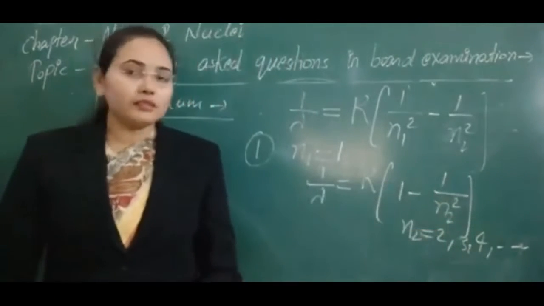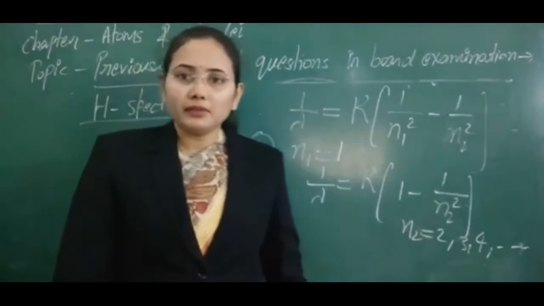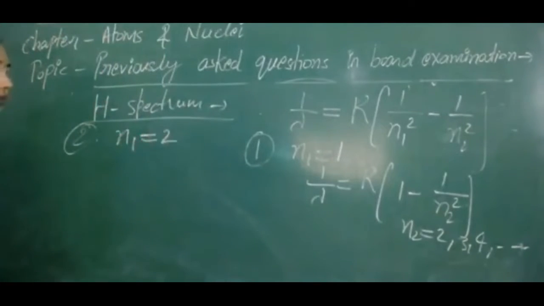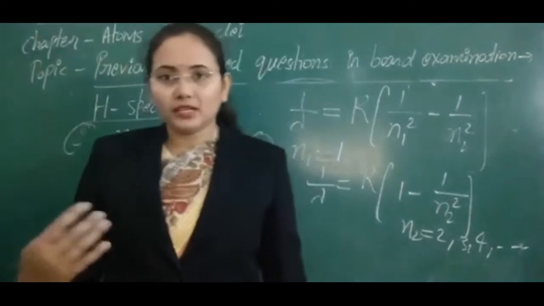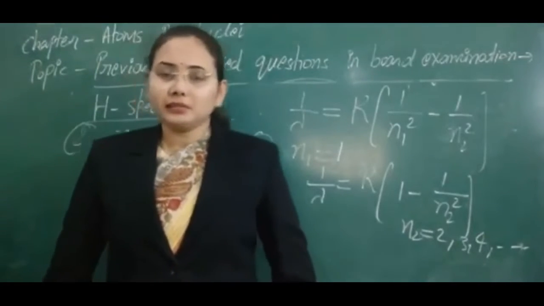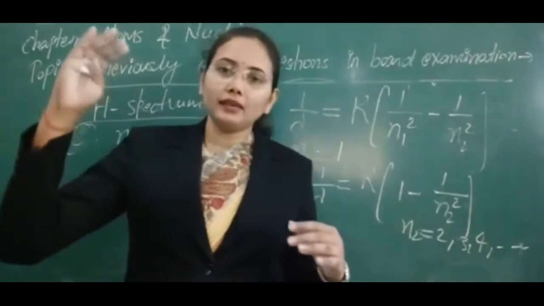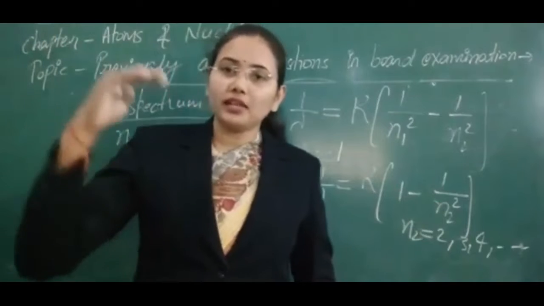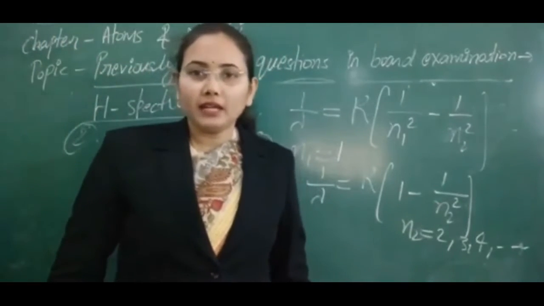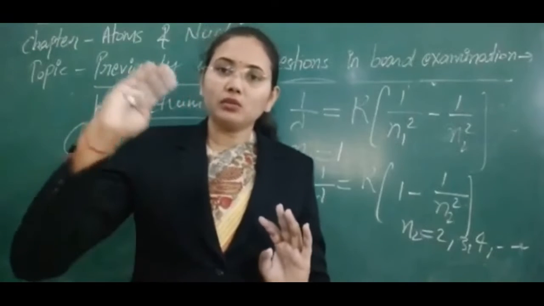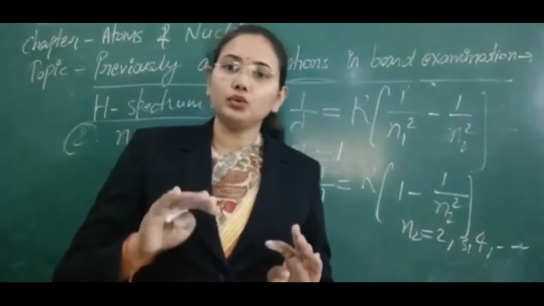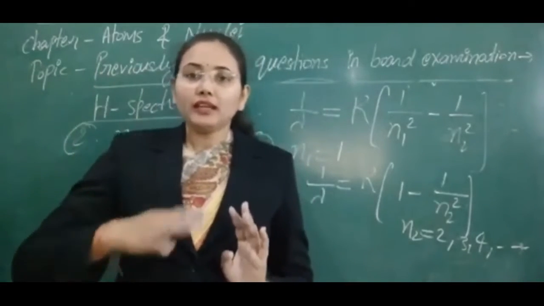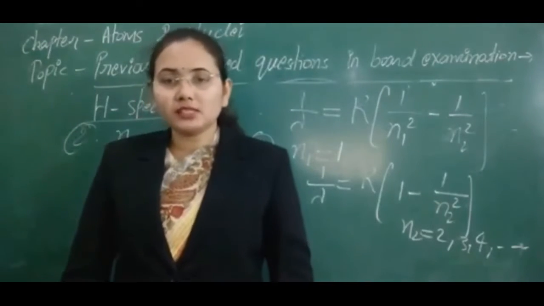Second case is Balmer series. In the case of Balmer series, we just put n1 equal to 2. Whenever electrons are making transition, they are free to make transition, and sometimes they don't like to make transition directly from the higher state to n equal to 1 state. Like if an electron has to make transition from n equal to 5 to n equal to 1 state, then it can prefer the path n equal to 4 state, after that 4 to 3, 3 to 2, 2 to 1, or it can make transition from 5 to 3, 3 to 2. So there are many ways for the electrons to make transitions.